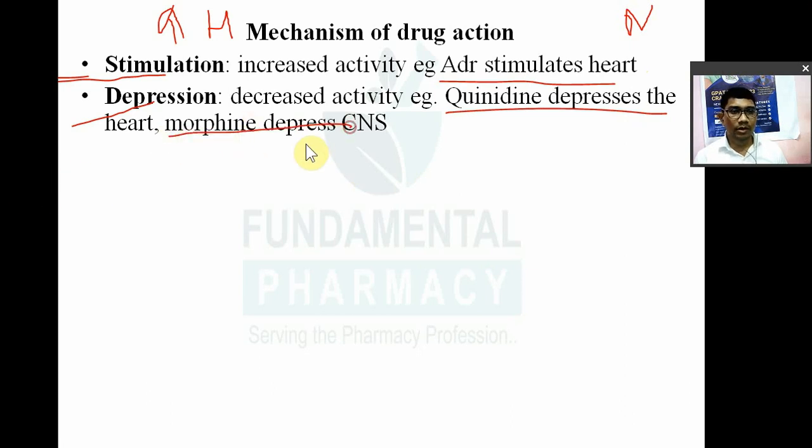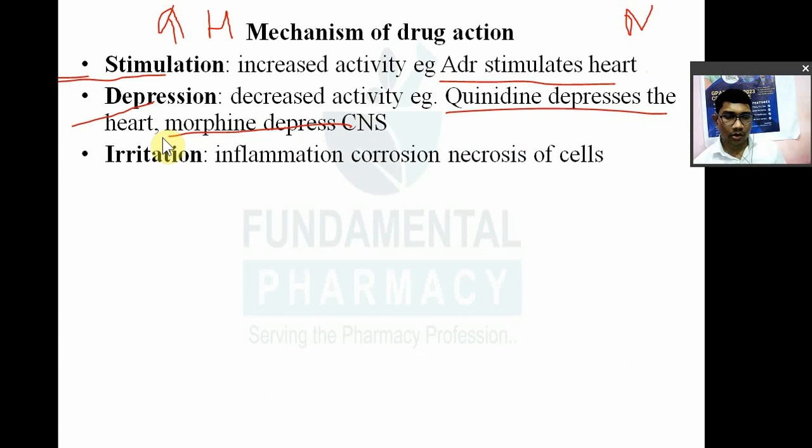Okay. So a drug may act by stimulation, a drug may act by depression, or a drug may irritate a particular area. For example, counter irritant. So you might have seen the term counter irritant. Irritation means drug may cause inflammation, corrosion, or necrosis of the cell. अगर कोई ड्रग ले लिया तो आपको corrosion होगा, inflammation होगा, या फिर आपका सेल का necrosis होगा. So that is the irritation.